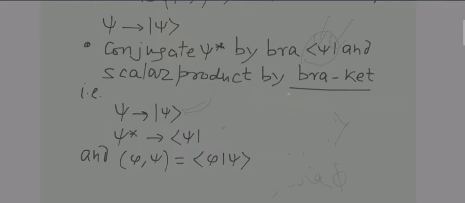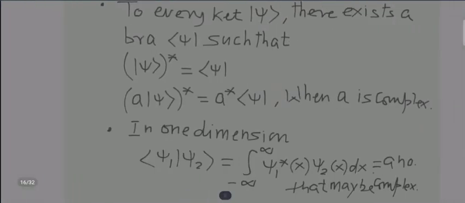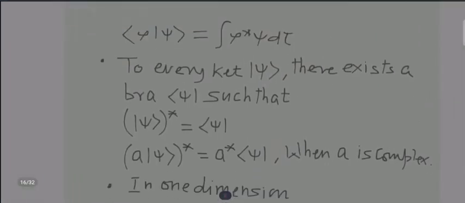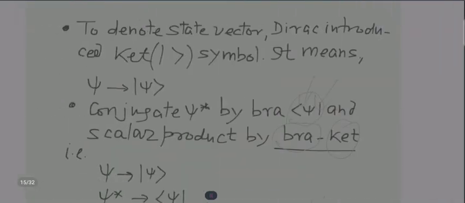Because over here bra is present, and over here ket is also present, right? So that's why the scalar product is called a bracket. Clearly you got this.